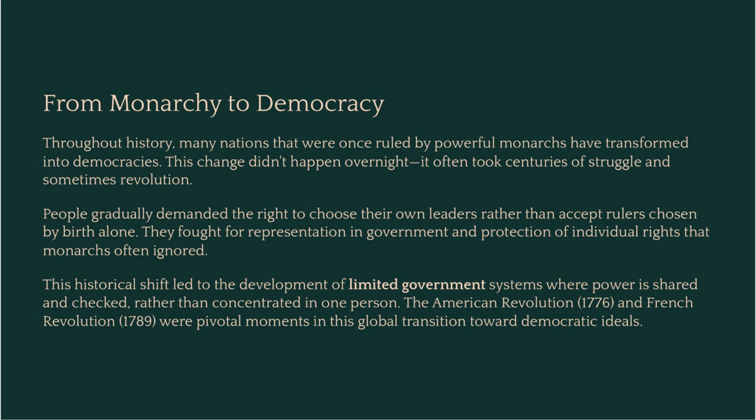The shift from powerful absolute monarchies to systems that involve the people is a major theme in world history. Over centuries, people demanded more rights and representation. They got tired of being told what to do by a king simply because he was born into the right family. Events like the American and French Revolutions marked huge movements where people rejected the king's absolute authority and sought to create systems where they had a say in their own governance. This led us straight to the concept of rule by the people.